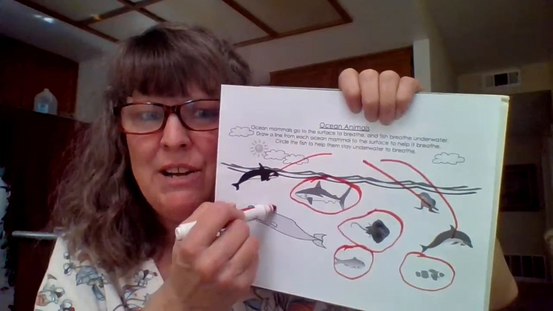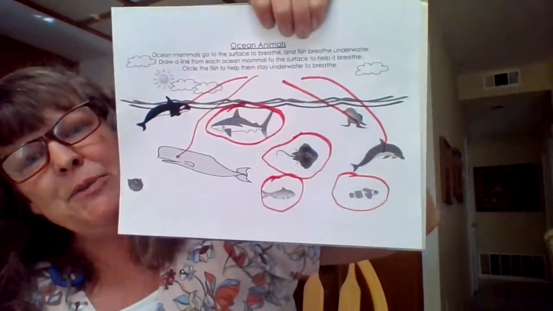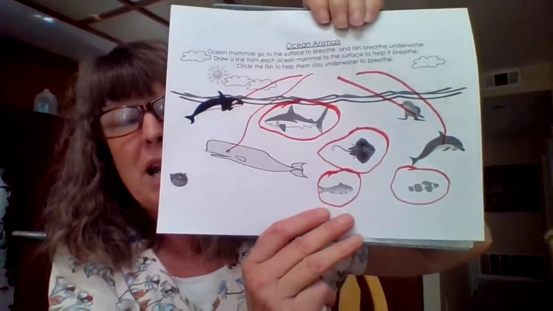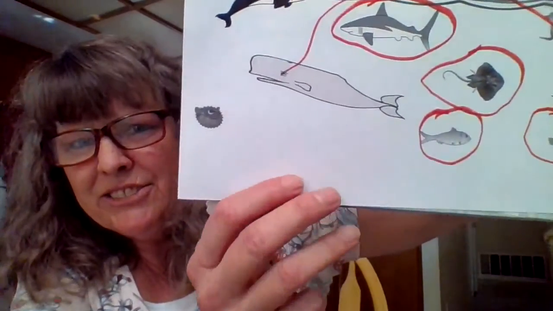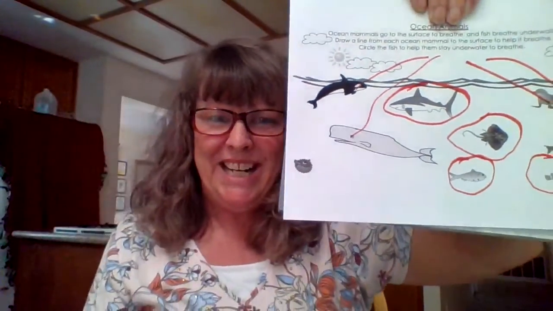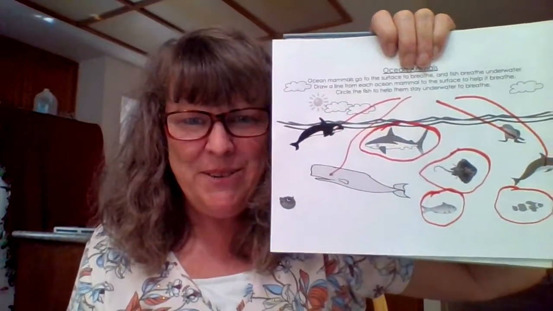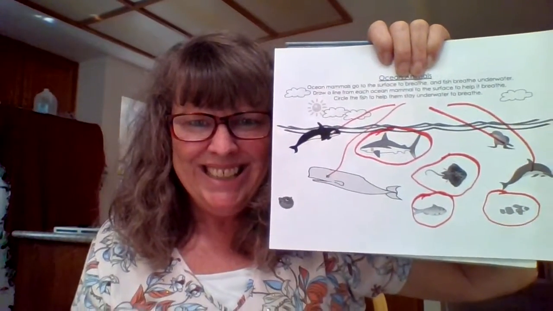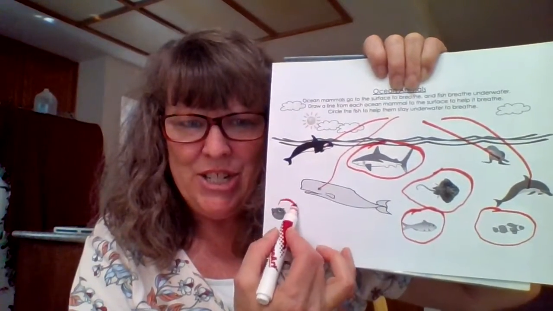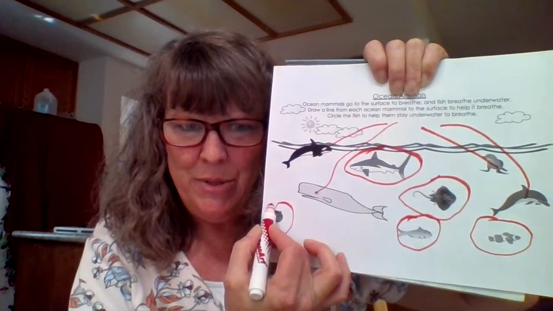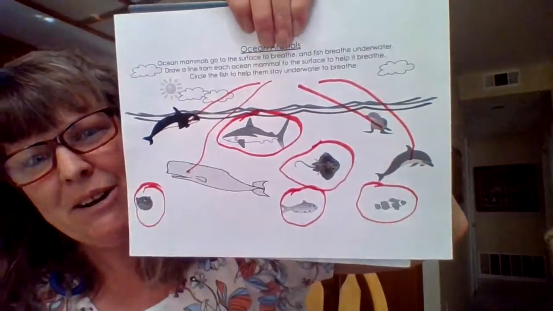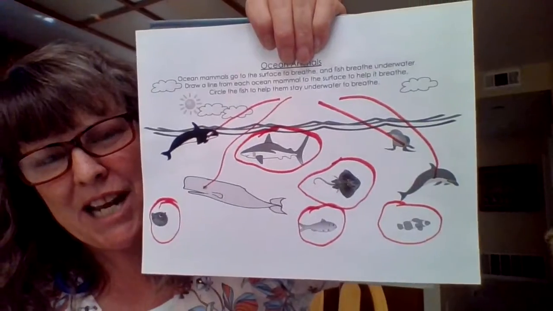So let's draw a line from our whale to the surface. And we got one last little guy on here. What is he? A pufferfish. Do you remember from the video if he was a fish or a mammal? Yeah, he is a fish. They have gills to breathe underwater. So there we go. We finished our ocean animals worksheet.